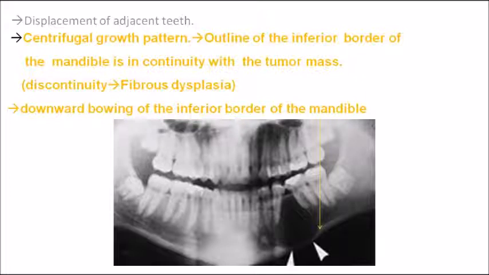Because of that, there is downward bowing of the inferior border of the mandible. You will feel like the mandible is also moving in the same shape as the lesion. So that is why it is called a centrifugal growth pattern. You see a centrifugal growth pattern in the radiograph in case of central ossifying fibroma. Very, very important MCQ. Also you will see downward bowing of the inferior border of the mandible.